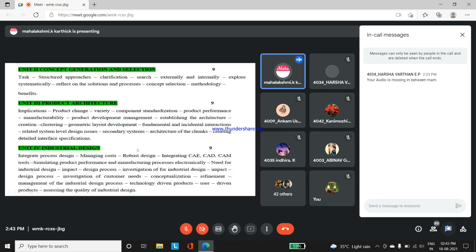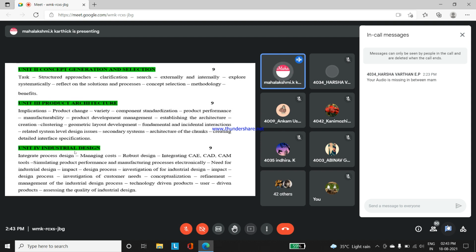So like that, it's a very interesting subject. You'll be more involved in learning about the product specification, product architecture, where you have to focus on creating a particular product, what are the methodology we have to follow, all those things we'll cover. And industrial design, a very interesting unit. In the industrial design, we'll focus on attracting the customer.